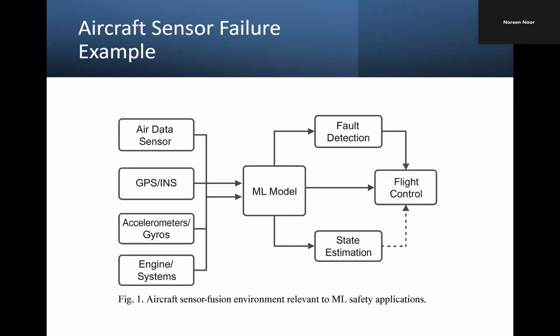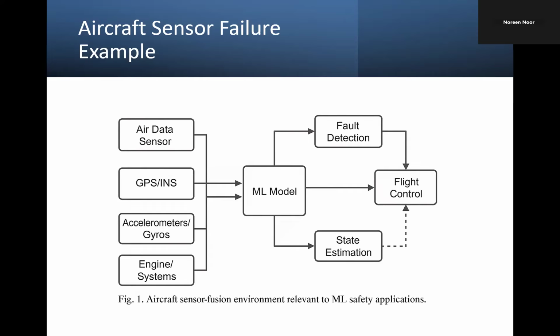Let's move towards the diagram, the sensor failure diagram. This diagram explains how pitot tube icing affects airspeed readings. When the pitot tube freezes, it stops measuring pressure correctly. This leads to incorrect airspeed values being passed into the aircraft system and potentially into the machine learning. So obviously, when incorrect values are going towards the machine learning models, they are not going to check whether the value is correct or not. Machine learning models always give results based on the values they get. So they don't know if it is correct or not.